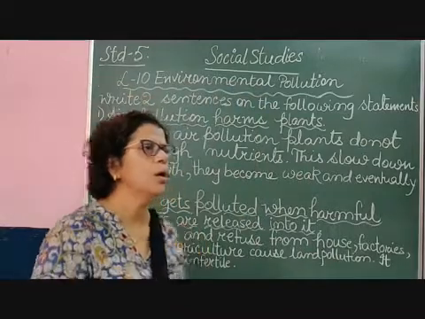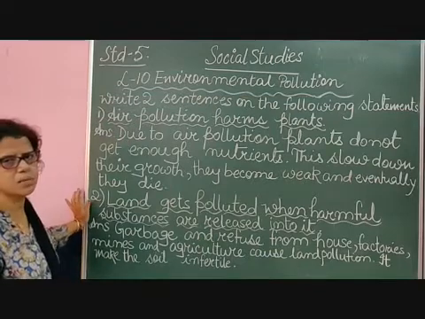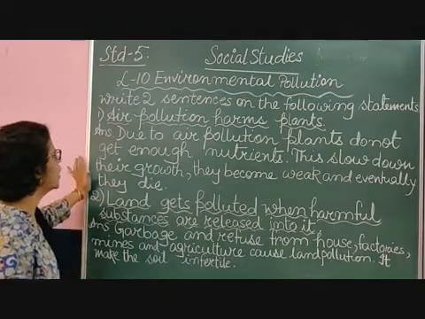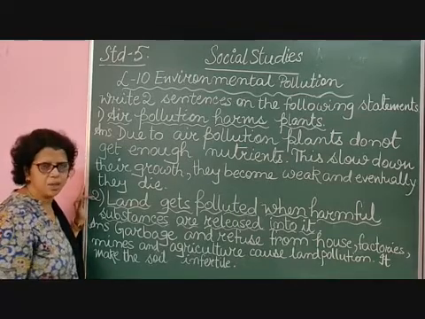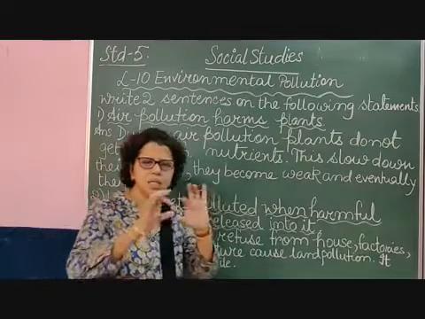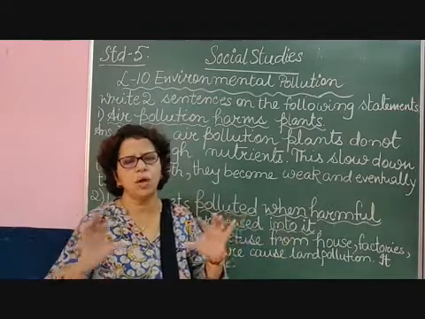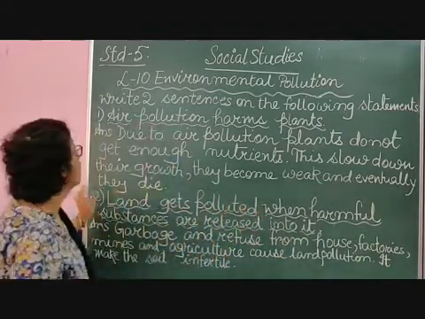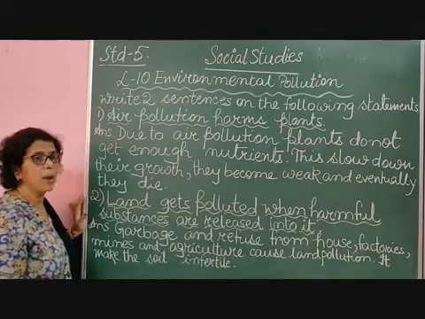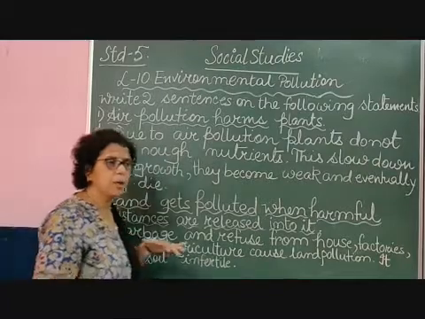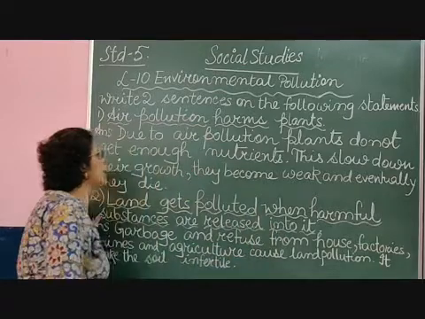So let us do an activity where you have to write 2 sentences on the following statements. In the first question I have written, air pollution harms plants. This is a statement given. You understand by statement? A sentence is given and you have to write 2 sentences elaborating on this sentence. So air pollution, as we know, harms plants. Not only are they harming the animals or human beings, they are harming the plants. Now, how are they harming the plants?